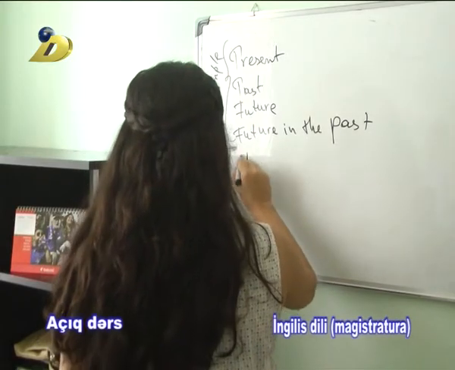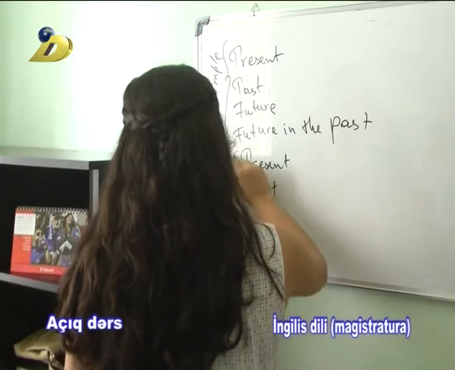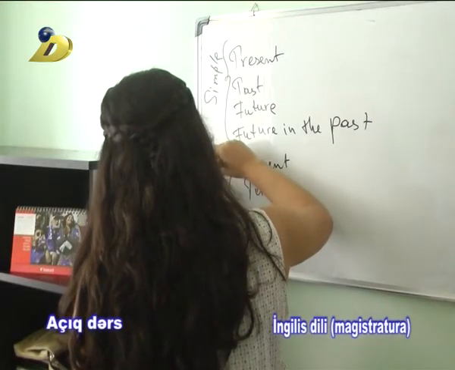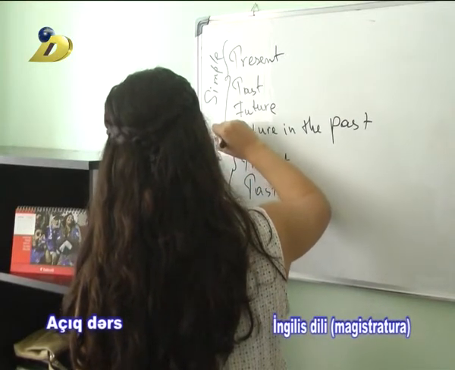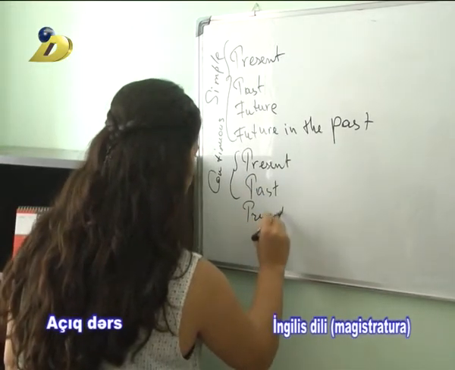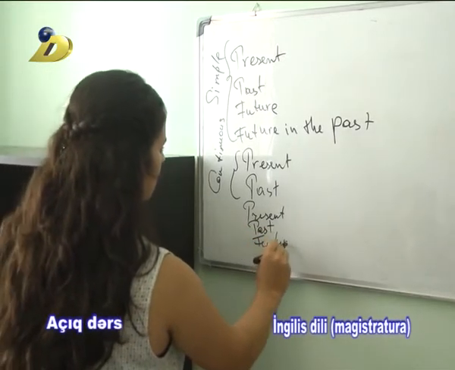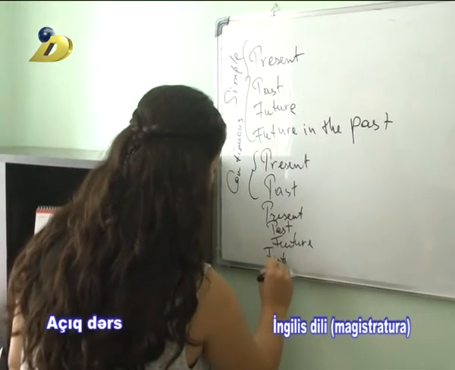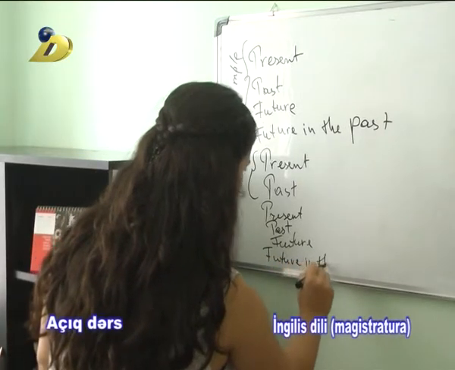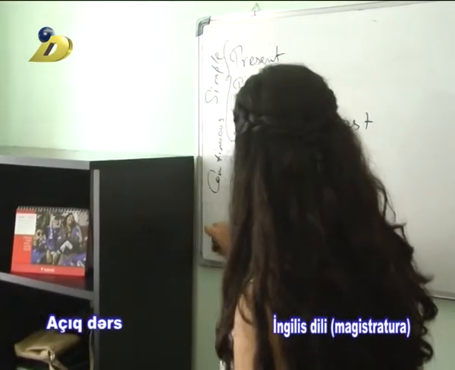Then come present continuous and past continuous, the continuous forms. Then come 4 forms of perfect: present, past, future, and future in the past. And these are all for perfect.